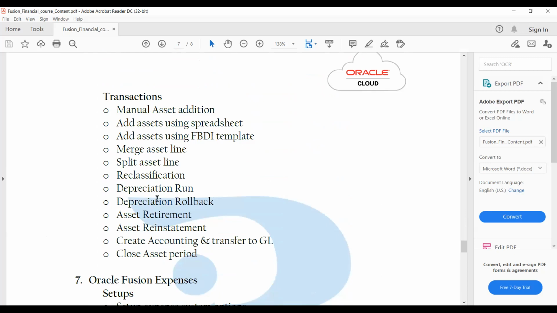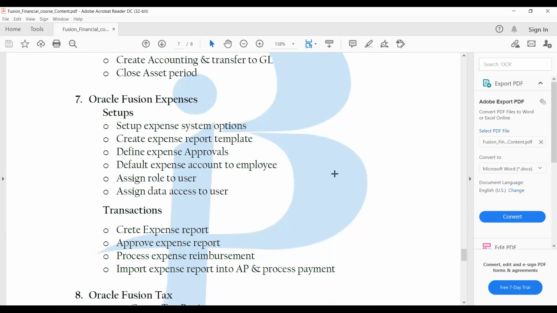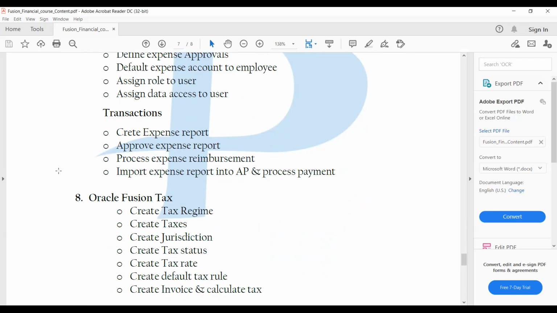So probably I'll share this, I mean this course content. You can have a look at it, and then we will cover the expenses and Fusion Tax.